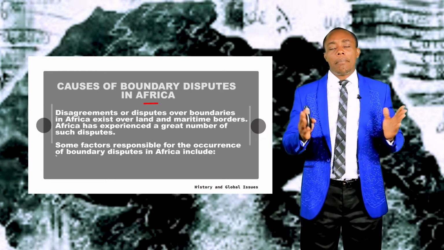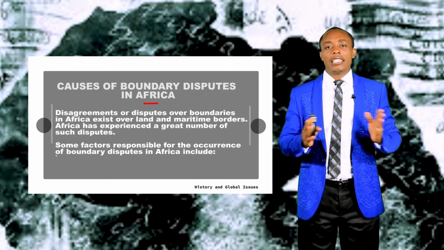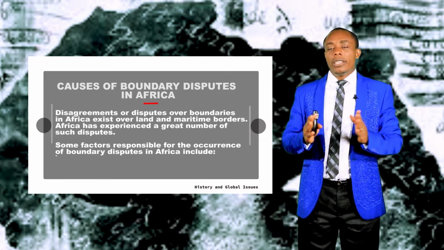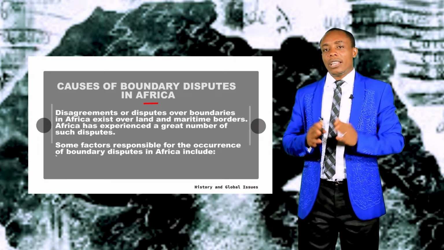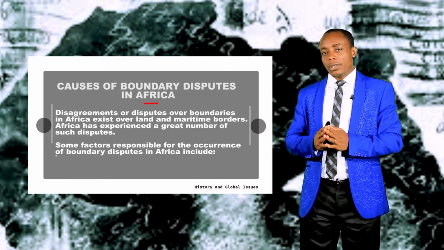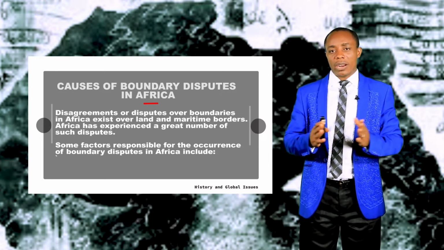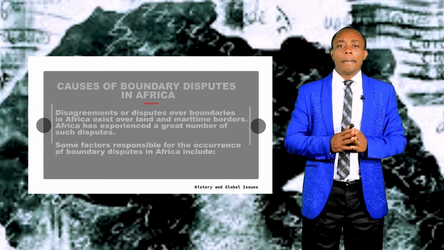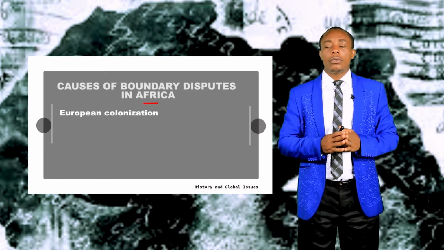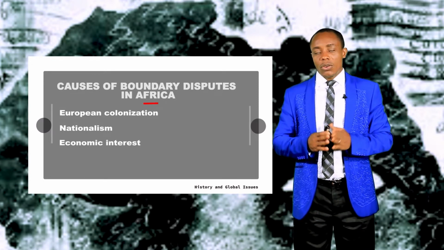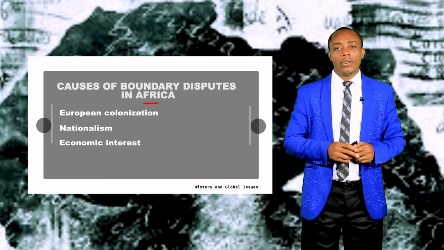Disagreement over land and marine borders in Africa has been on the increase since independence. There are several reasons that accounted for this. Some of them are European colonization, nationalism, as well as economic interest. We shall consider them one after the other.